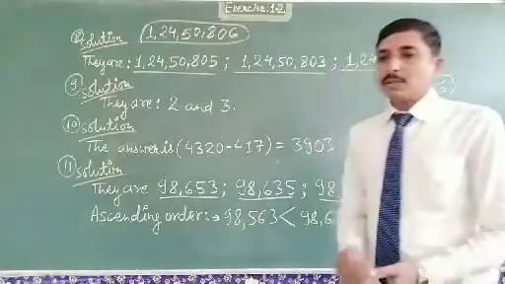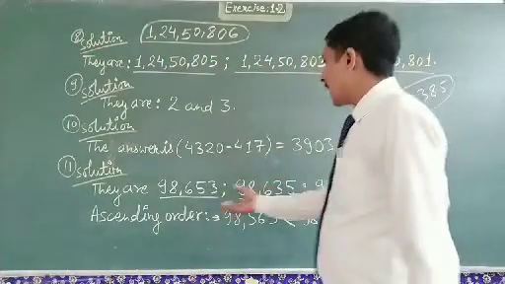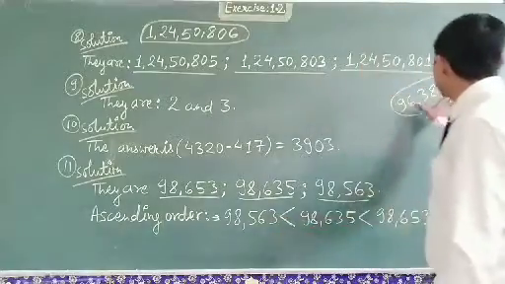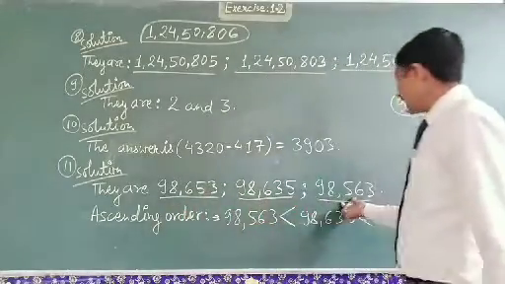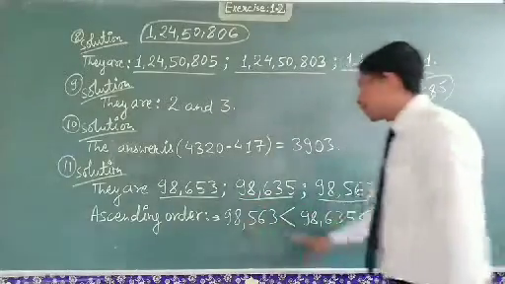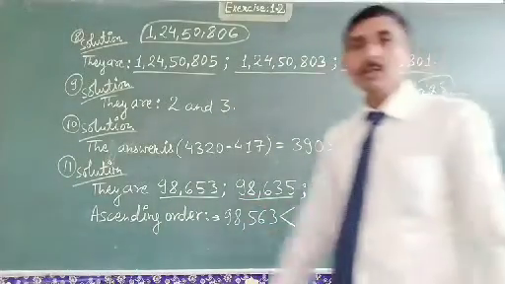So first we have to write the greater numbers using the same digits, three greater numbers, and after that write them in ascending order.